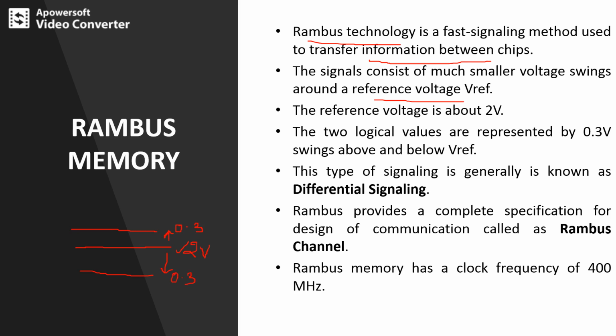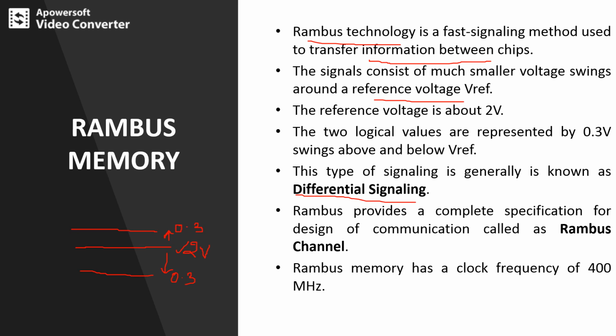So this type of signaling is generally known as differential signaling. The signaling swings above as well as below the reference. So this type of signaling is referred to as differential signaling.